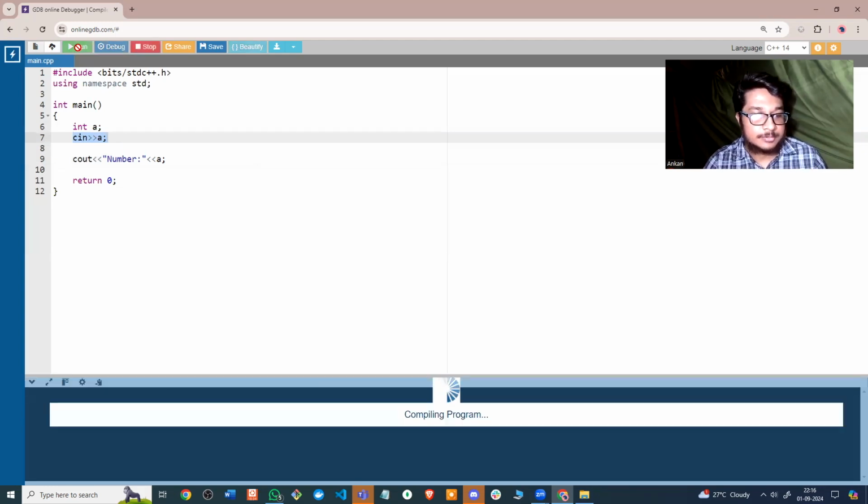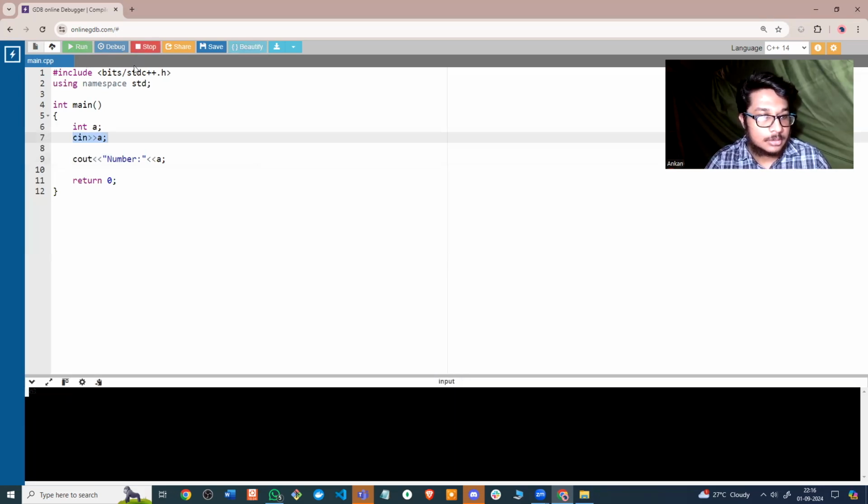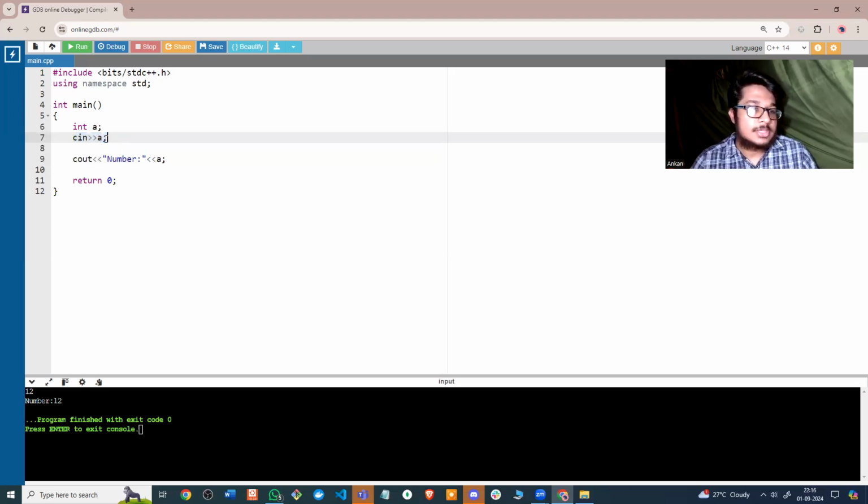So if I run this program, and if I give it some number here, right, 12, I'll just give it 12. And you can see it prints number as 12, right? So it simply takes it from the input. So this was for the integer.